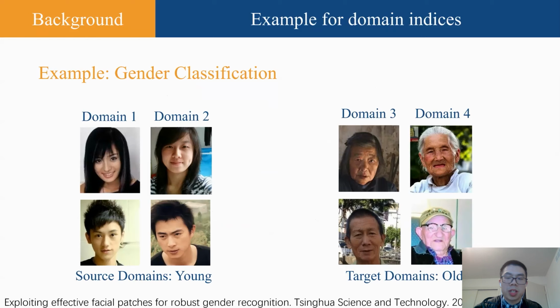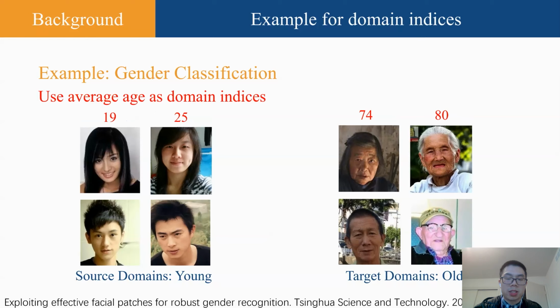To illustrate the concept of domain indices, let's consider a gender classification task. In this task, we aim to classify gender based on face shots. We have two source domains, which mainly consist of young people, and two target domains, which mainly consist of older people. In this case, we can use the average age as the domain index. It satisfies all the requirements of a domain index. It is a real-value scalar, uniquely identifies the domain, and represents domain semantics.